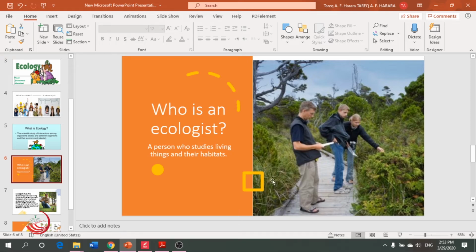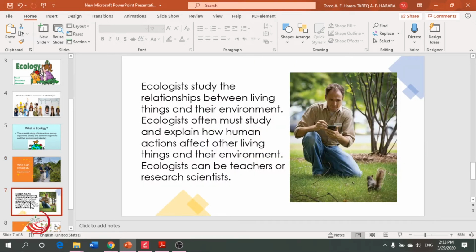Can you see the picture? There are some people who are standing beside the plants and trying to write something and studying these plants. So, an ecologist is a person who studies living things and their habitats. So they are studying the habitats and the plants that are growing up in that habitat. So, do you now know what is the meaning of ecologist?